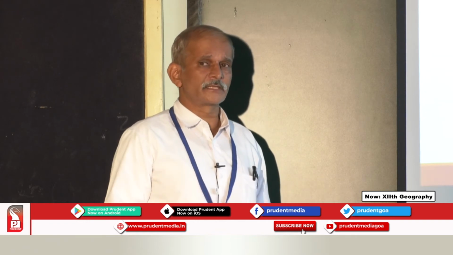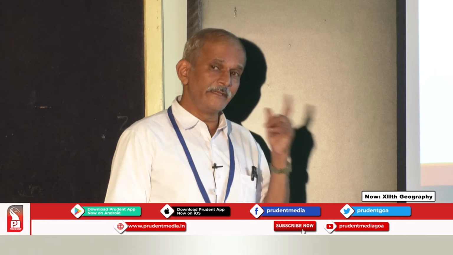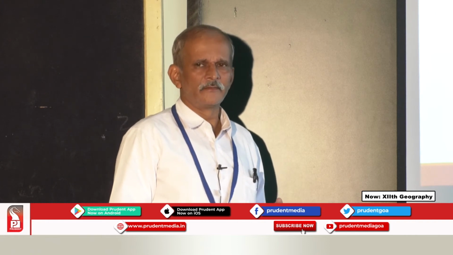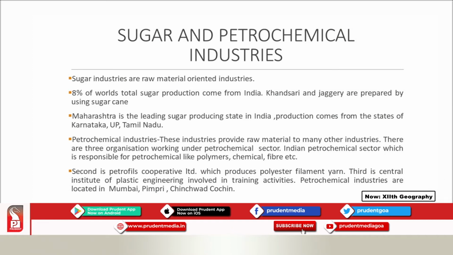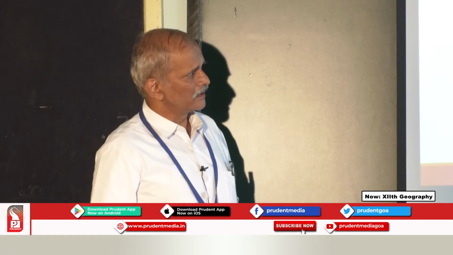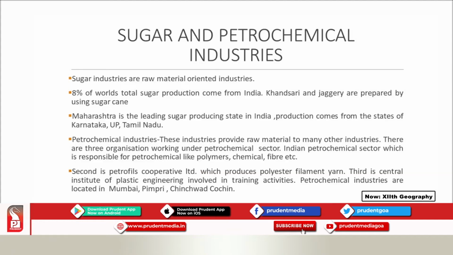But if you see the overall scenario of the world, India is actually the leading producer of sugar. But our consumption is very large, and that's why we say we generally produce around 8% of total world sugar production. Besides sugar, khandsari and jaggery are also prepared using sugar cane.